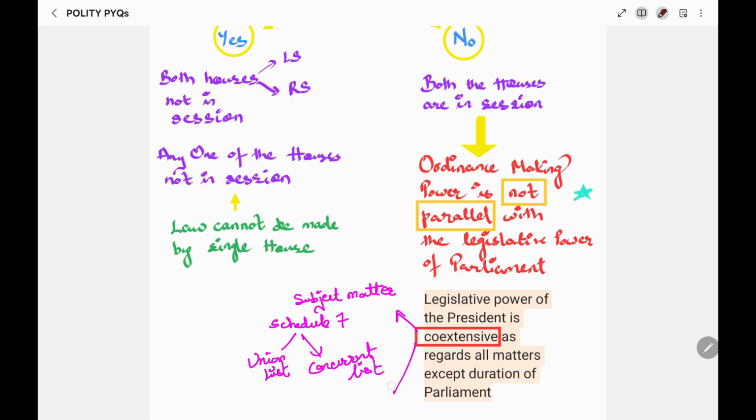Further, ordinance has similar restrictions as the legislative power of Parliament.